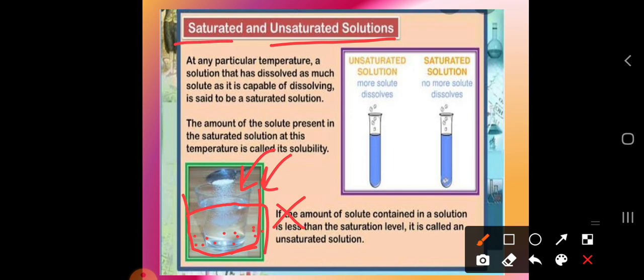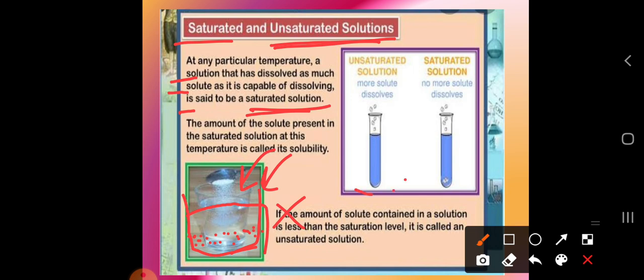Saturated means satisfied, and unsaturated means unsatisfied. So at any particular temperature, a solution that has dissolved as much solute as it is capable of dissolving is called a saturated solution. If we keep adding more and more solute into the solvent and the particles of solute do not dissolve, then it is called an unsaturated solution. Okay, so it is an unsaturated solution.